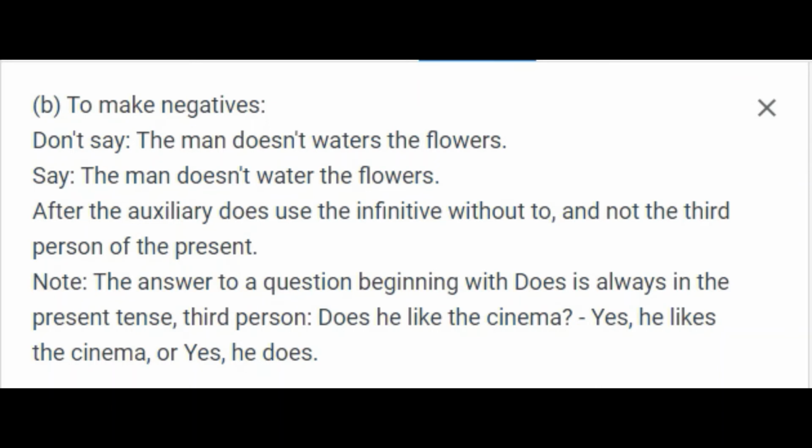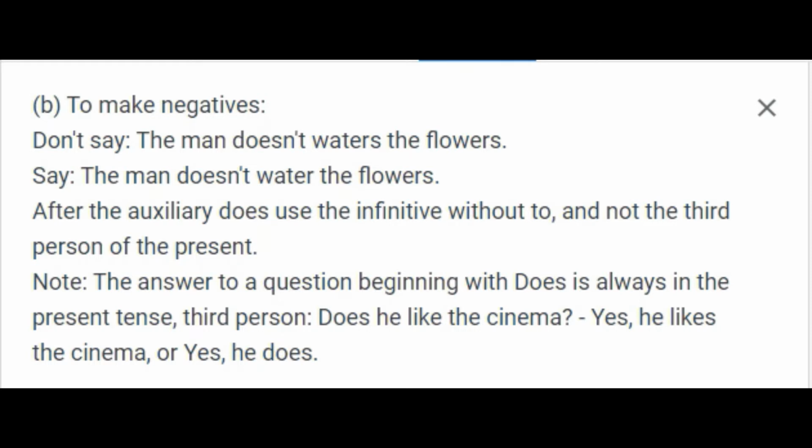B. To make negatives. Don't say, the man doesn't waters the flowers. Say, the man doesn't water the flowers. After the auxiliary does, use the infinitive without to, and not the third person of the present. Note, the answer to a question beginning with does is always in the present tense, third person.